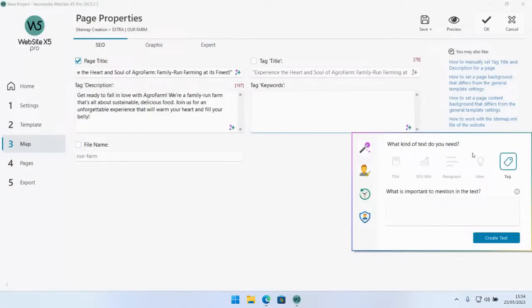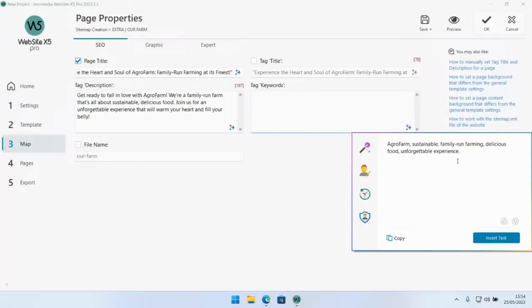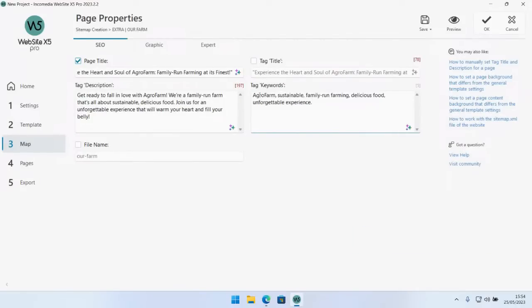Let's say professional. So yeah, keywords is going to be doing exactly that. It's going to be extracting the main keywords that the AI thinks are important to use in order to get the best indexing possible out of your page. So again, we can just click on create text right here. And there we have it. We can click on insert text directly, and we are getting our keywords right here: AgroFarm, of course, sustainable, family-run farming, delicious food. Okay, this is how you use the AI when generating title, description, and keywords for a page, for example.